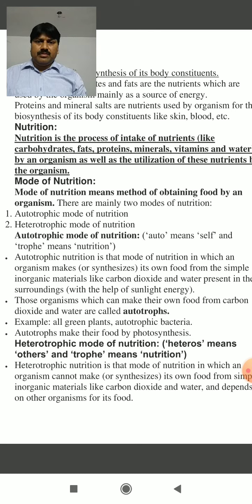Now, what are the examples of autotrophs? All green plants and certain autotrophic bacteria are autotrophs. And what is the basic function performed by the autotrophs? Yes, it is photosynthesis.